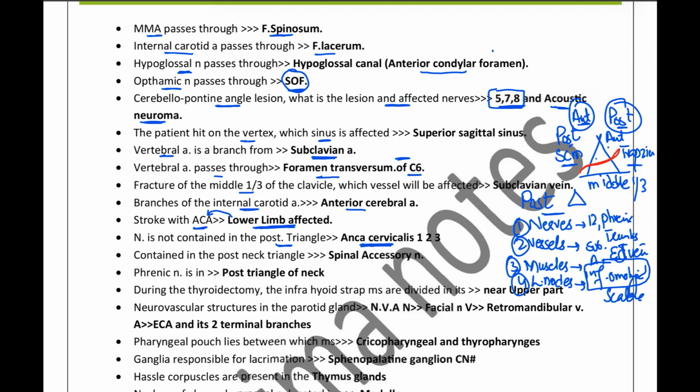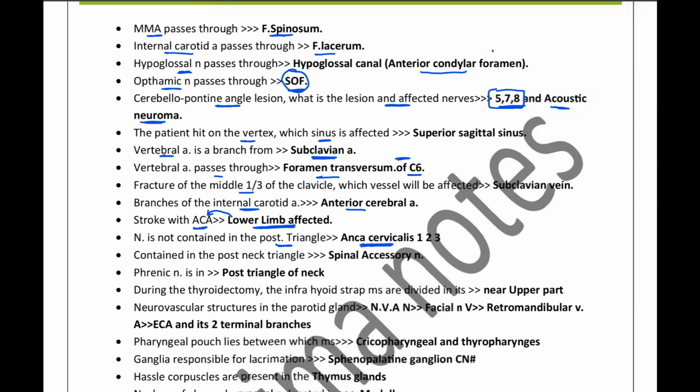Now, in terms of the lymph nodes, we have two. The one in the lower part will be the supraclavicular, and the one in the upper part will be the occipital lymph nodes. So now we will be going through the MCQs related to this posterior triangle.